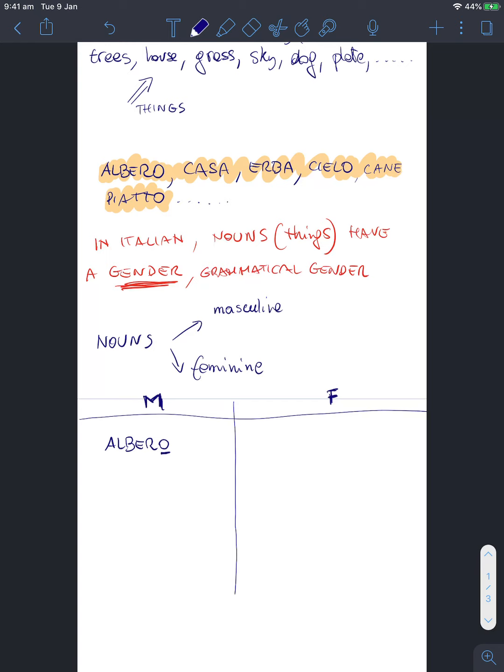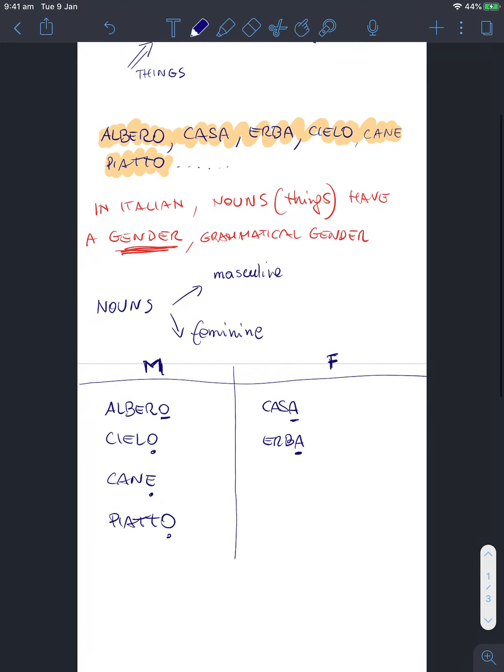I know it's a masculine word. Casa instead is feminine. Erba is feminine, ends in an A. Cielo is masculine. Now, cane is also masculine, but cane ends in an E, and I'll tell you in a minute the trick. Piatto is also masculine, ends in an O.